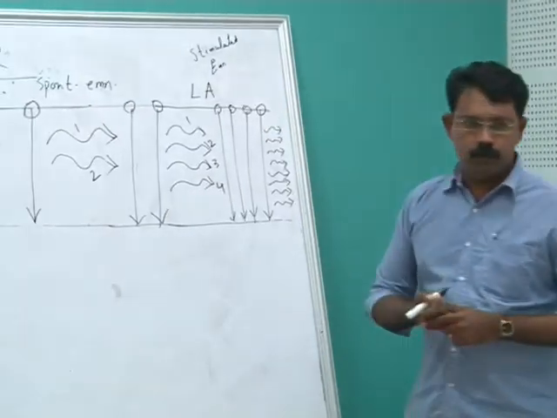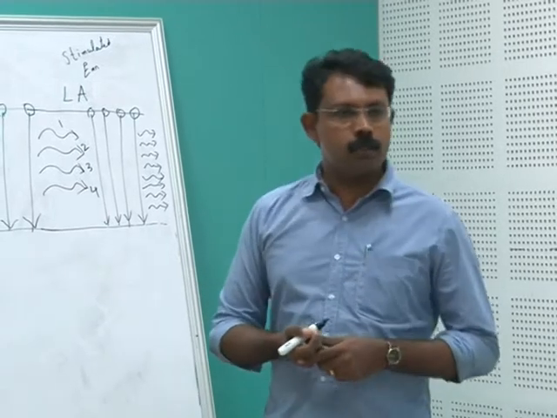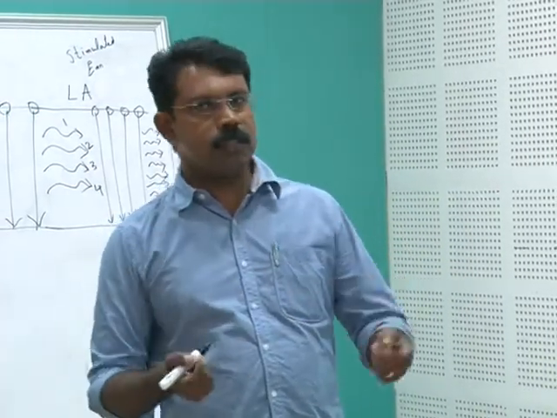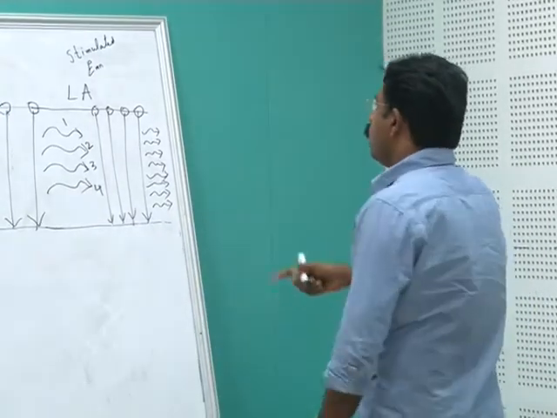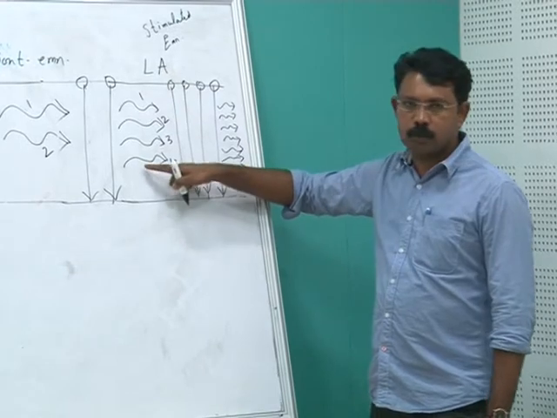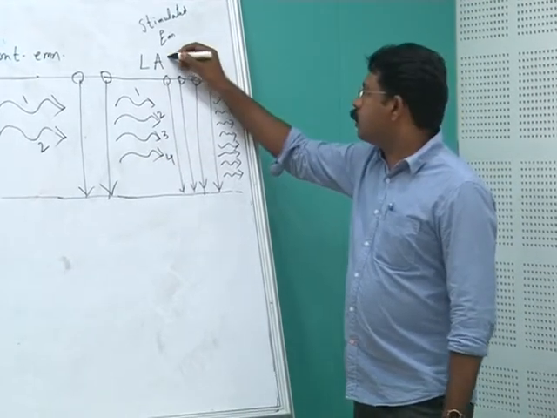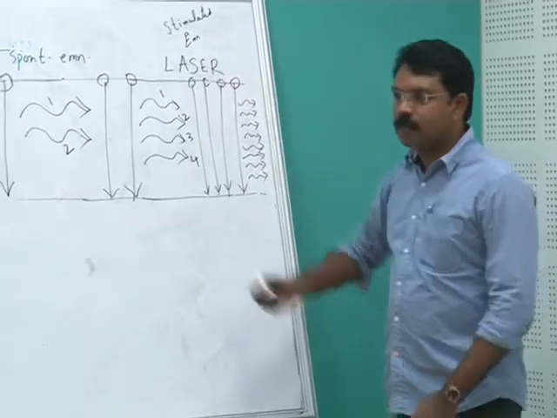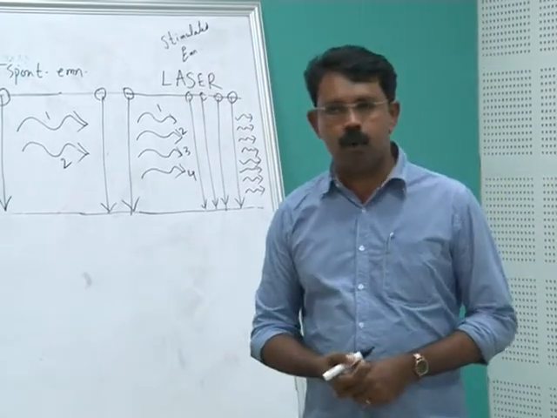Why? Because photons are the essential constituents of light. When the number of photons is increasing, or the number of photons is getting multiplied, you will have light amplified. Why? What is this process? This process is called the stimulated emission of radiation. So this is the basic principle, or the key to the operation of a laser.